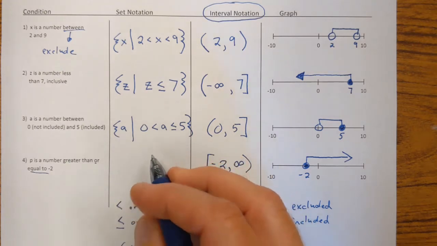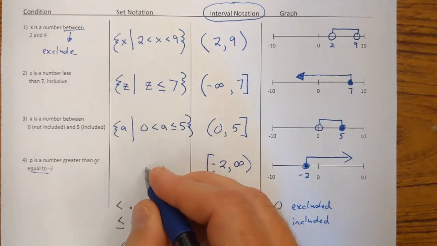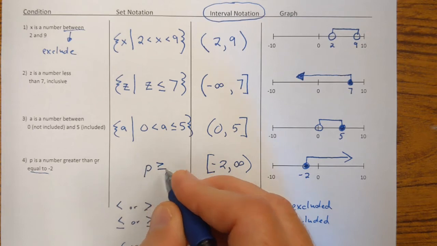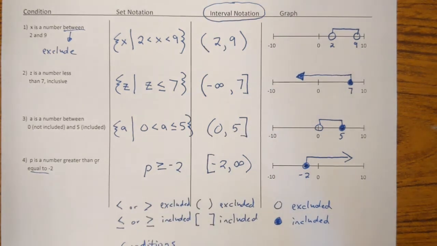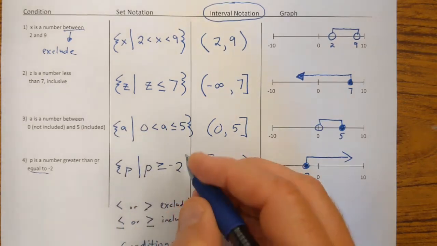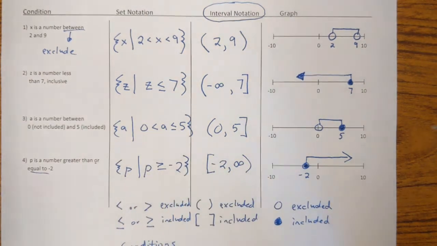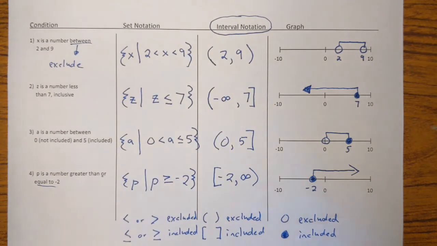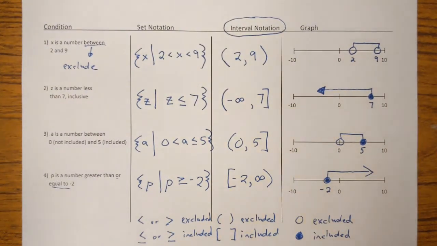And to write this with our set notation, we have this number p that is going to be greater than or equal to -2, and we're going to use our set builder format here. We're going to say all values of p such that p is a number greater than or equal to -2. Now your assignment for this is going to be on Canvas. It's going to show up as a Canvas quiz that you will take.